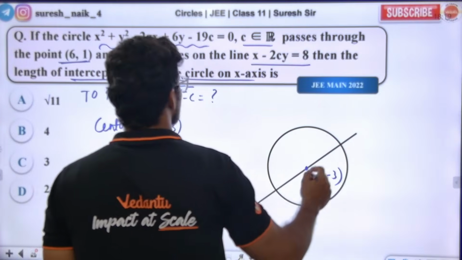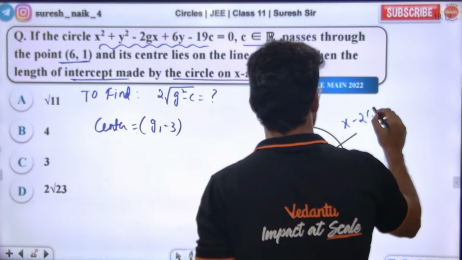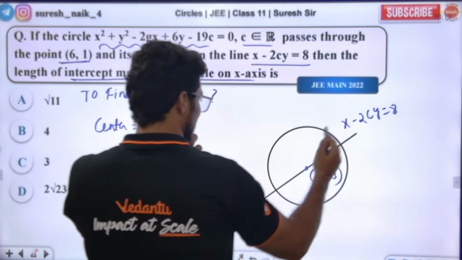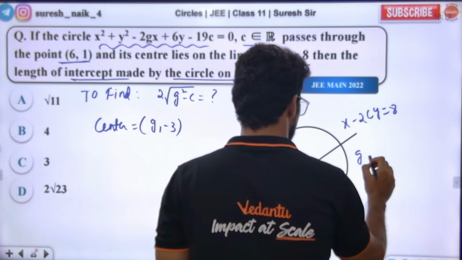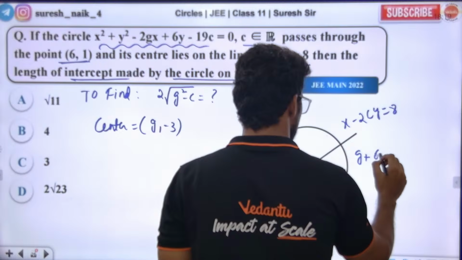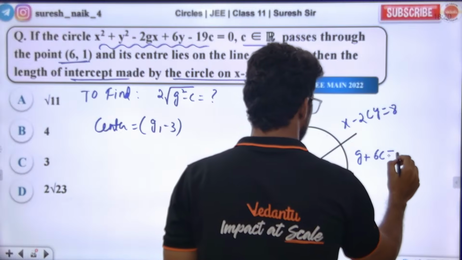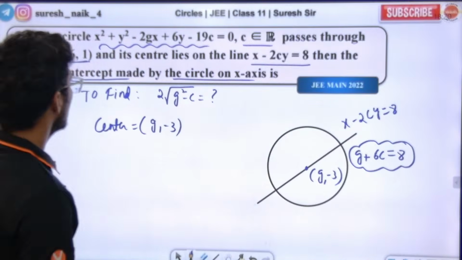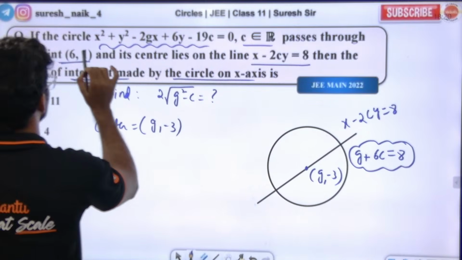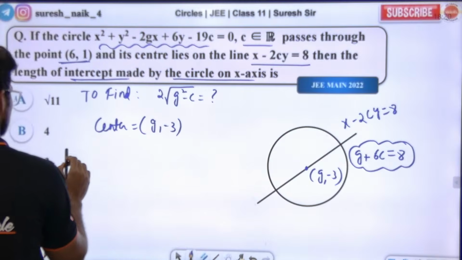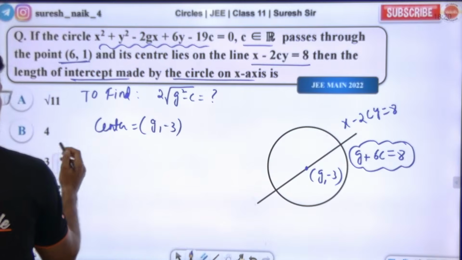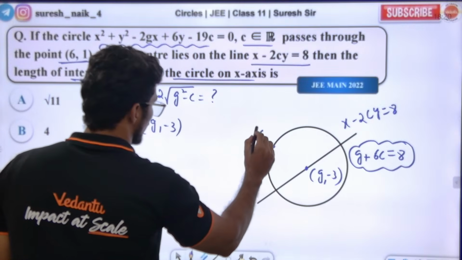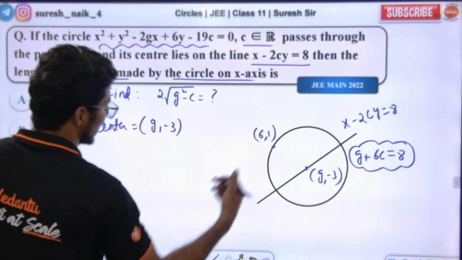So this point is lying on this line, x minus 2cy is equal to 8. Center lying on this line means the center will satisfy this. So g minus of minus 6c is equal to 8. I'm getting this one equation. And now this circle is passing through the point 6 comma 1. 6 comma 1 is the point which is lying on the circle.